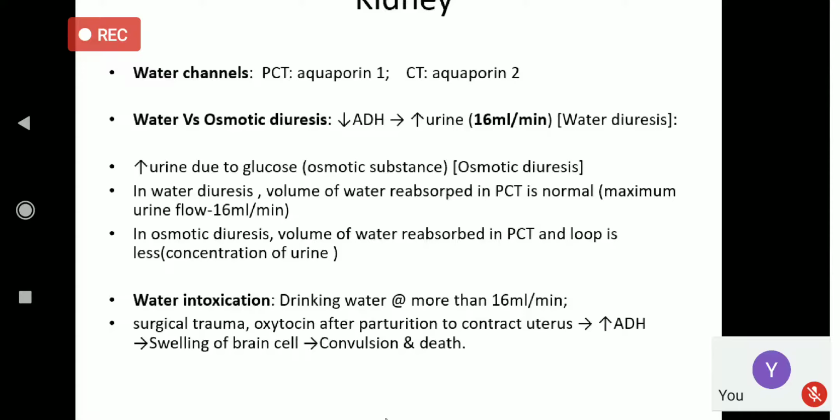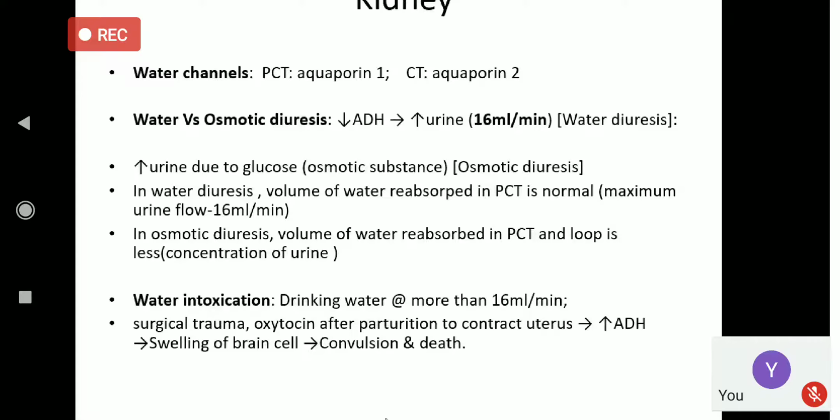Now let us come to the tubular function. As I told you, the function of the kidney is the function of the nephron, as the nephron is the structural and functional unit of kidney. The function of the nephron is only three: filtration, reabsorption, and secretion.